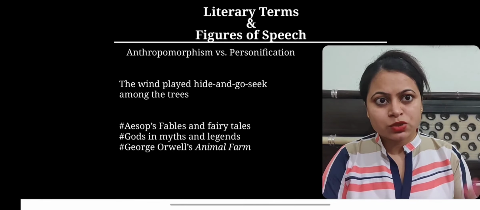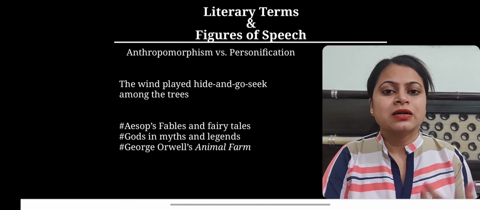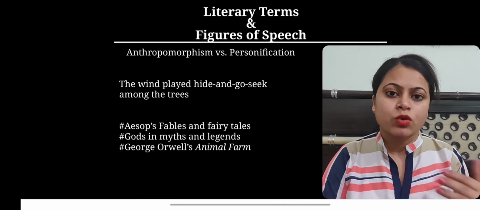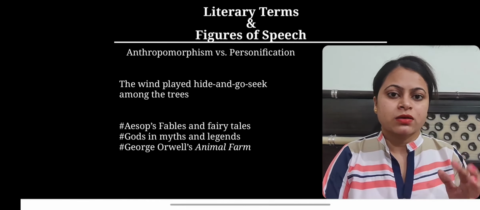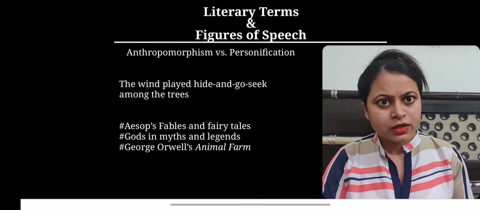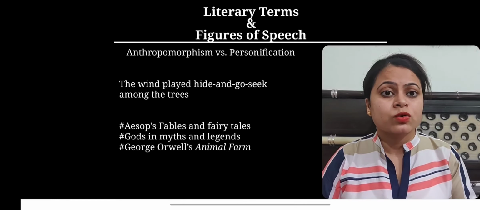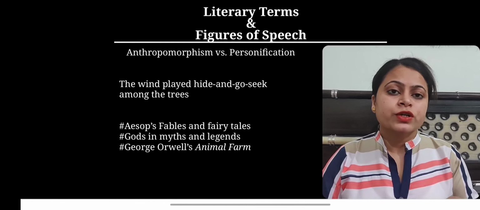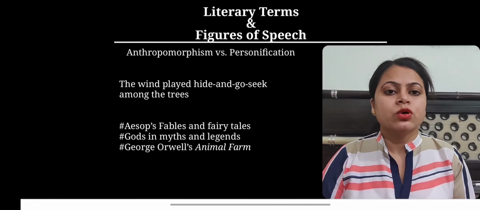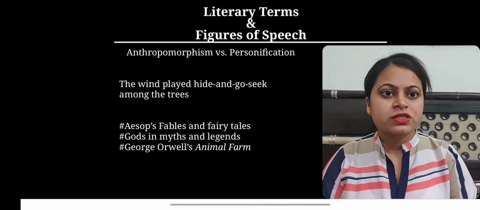What personification is doing here is making readers or listeners imagine the movement of the wind in a new, more creative way. It's just that. Here there is no invention of a new character of the wind. So this is personification, and I hope that now you have got a proper distinction between anthropomorphism and personification.